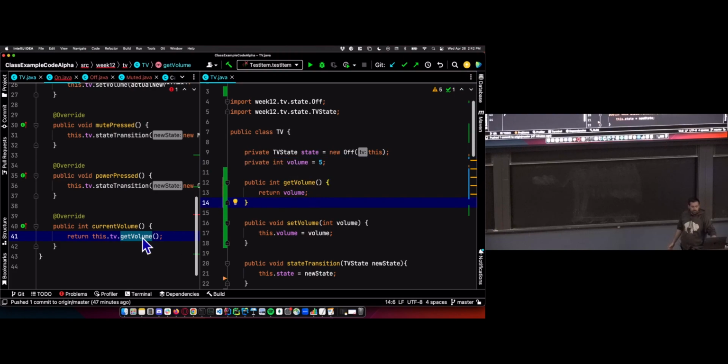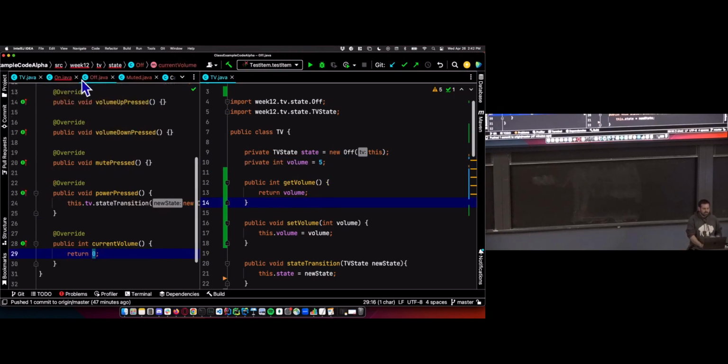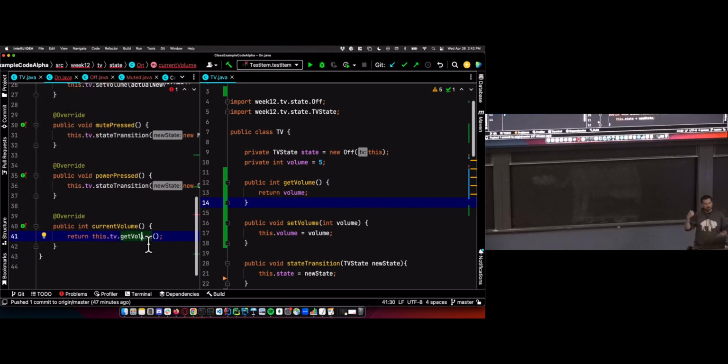So that's how we're getting that functionality. Once we have our state pattern set up, it's just 2 lines of code. Each one of these is just straight up return something. But if we set up our state pattern carefully, it gets fairly easy to get that functionality without using conditionals. Instead of saying, if the TV's on and not muted, then return the volume, else return 0, we have the same functionality, a little bit cleaned up, but also more classes and more methods. So again, it's a trade-off.